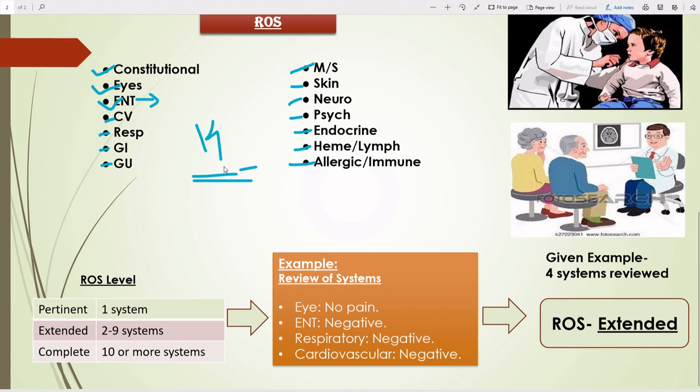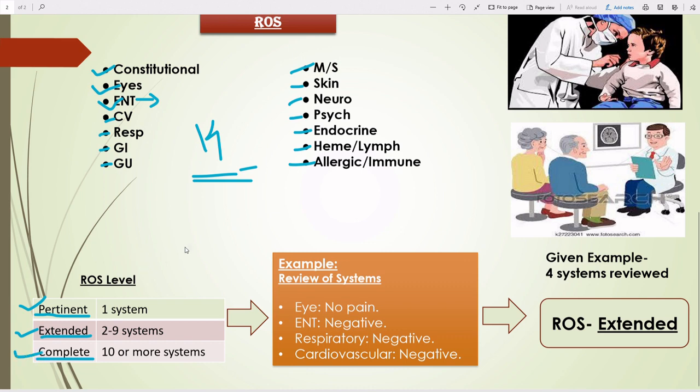Here we need to see the level of organ systems. If a doctor has reviewed only one organ system, we consider it pertinent. You can see that in the table. If a doctor has reviewed 2 to 9 organ systems, minimum 2, maximum 9, then we consider it extended. If a doctor has reviewed 10 or more organ systems, then it's complete.